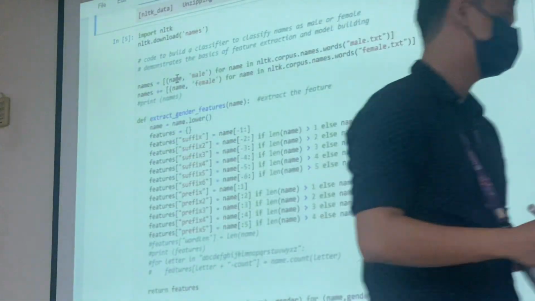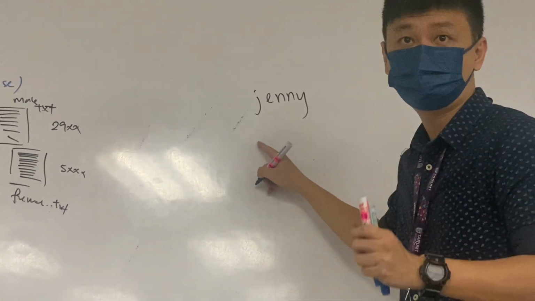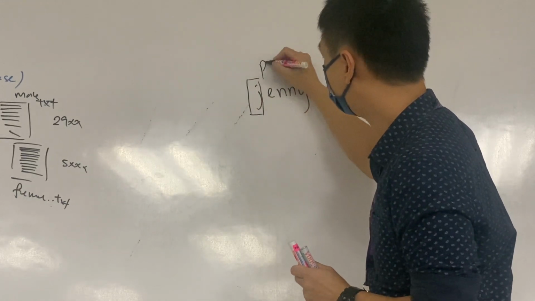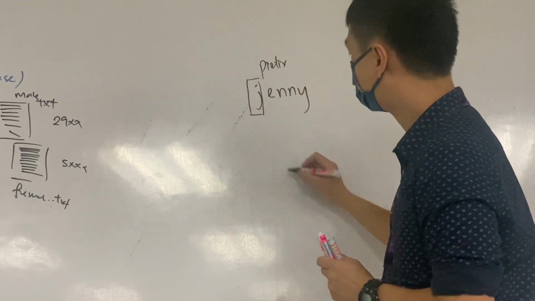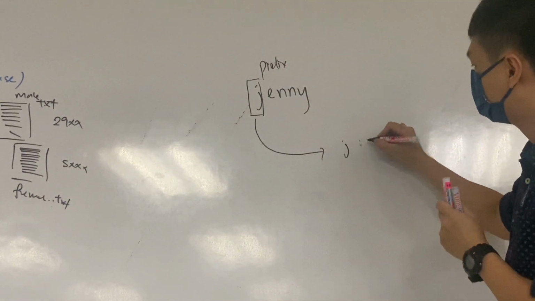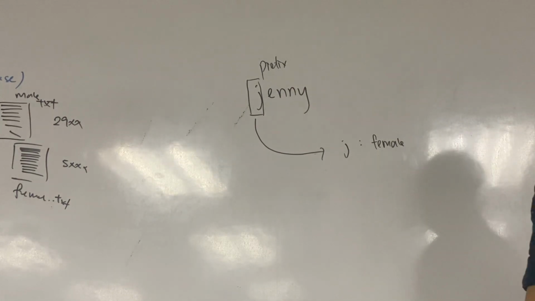If you feel that, let's say now Jenny, the first letter is going to play a very important role, then you extract the first letter. It's called prefix. Then you have to tell the machine, hey, if the first name starts with J, it is a female. This is how we teach the machine.